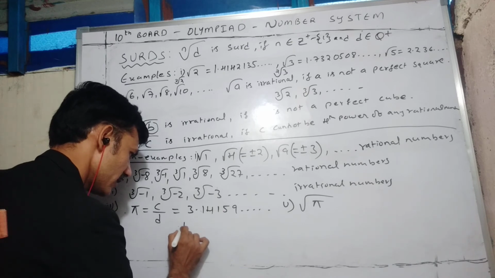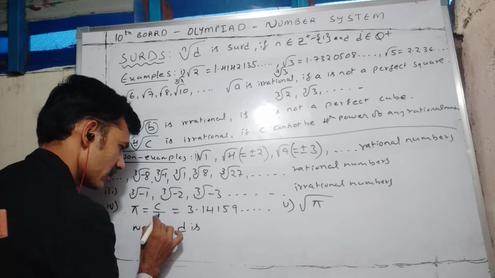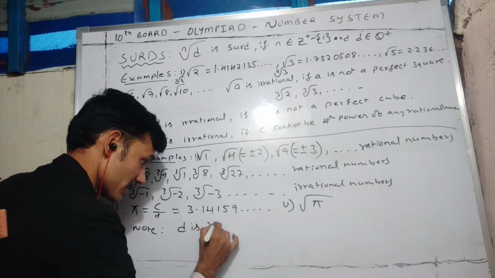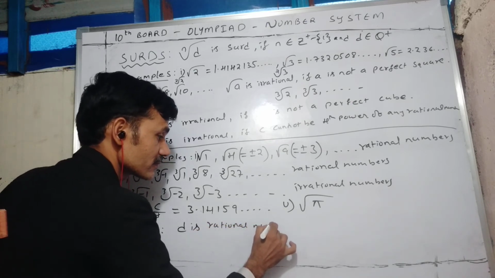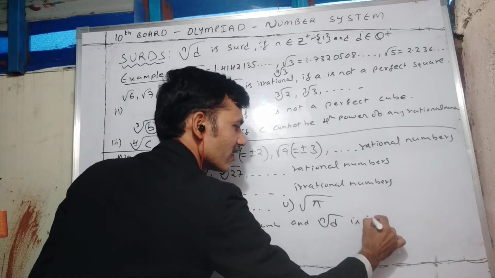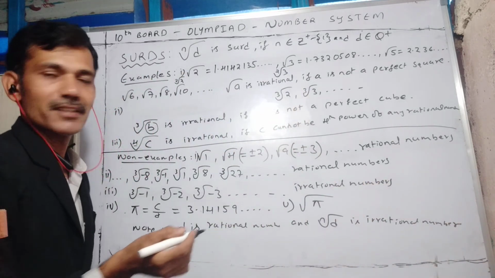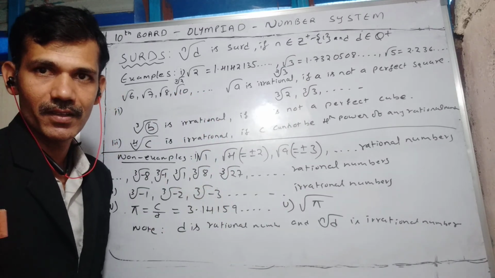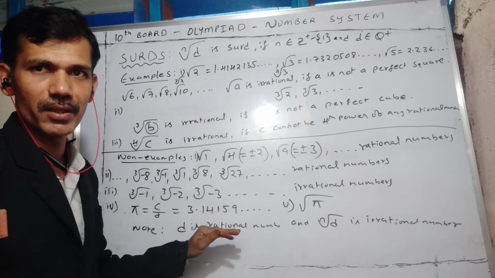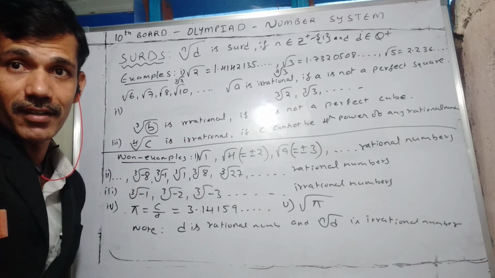Note: D here is not the diameter of the circle. If the nth root of D, where D is a rational number, is an irrational number, then it is a surd. We have found some irrational numbers which are not surds. All surds are irrational numbers, but all irrational numbers need not be surds. I think it is clear about surds.